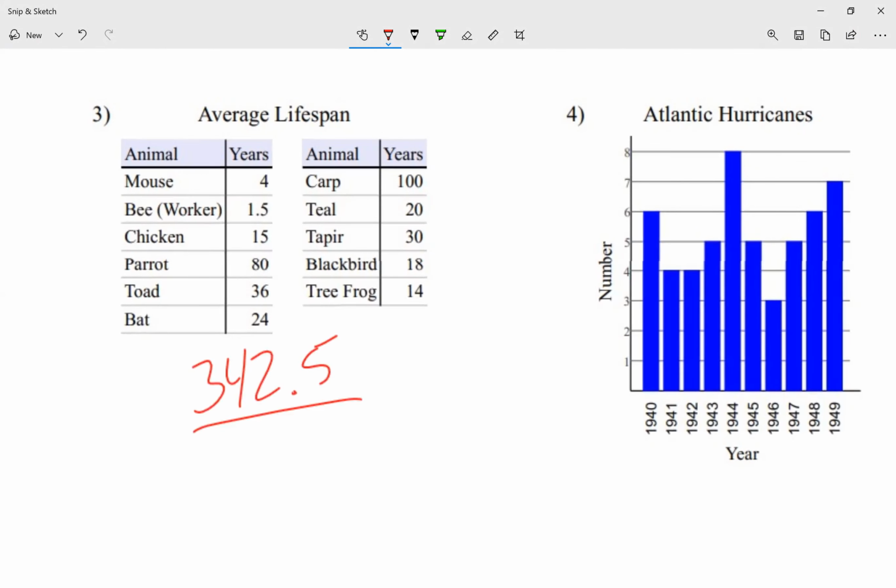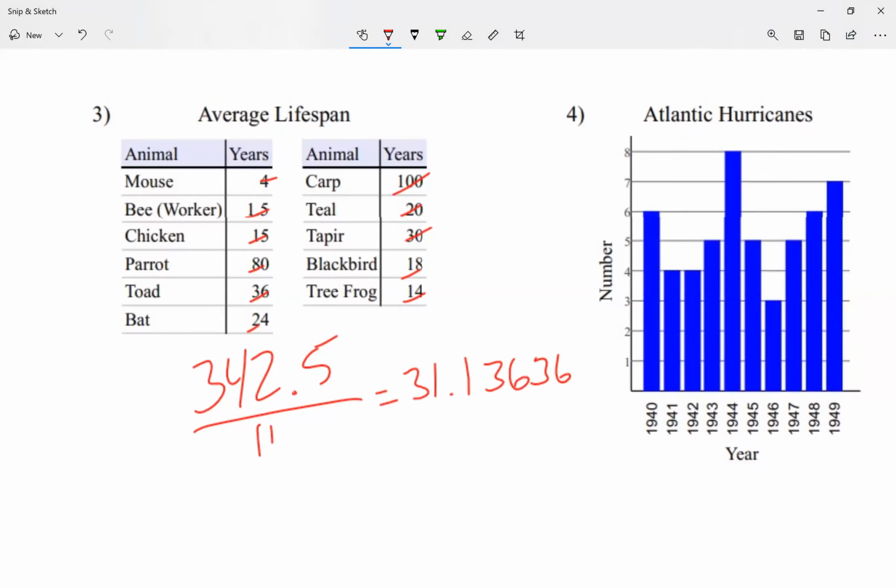Let me divide this by how many numbers I added. Let's see, 1, 2, 3, 4, 5, 6, 7, 8, 9, 10, and 11. Oh, okay, so let me divide this by 11 again. Again, I'm using my calculator. You guys don't see it here, but I have 31.1363636, and so on and so forth.